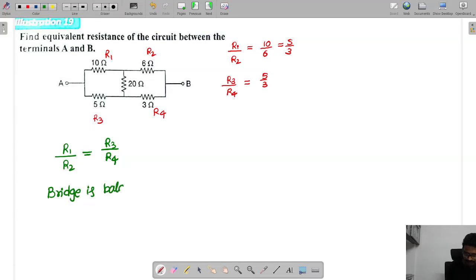If the bridge is balanced, then the current in this branch is 0. We will disconnect that element.